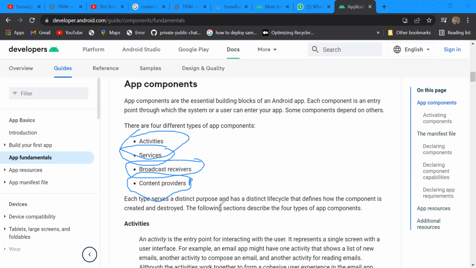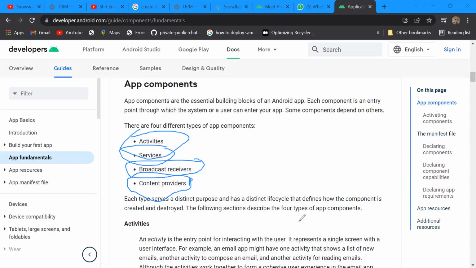Many people have come here, and if you know this, it will be your revision. If you don't know, then it will be new for you. Just keep up with me, and we will build our first application today.